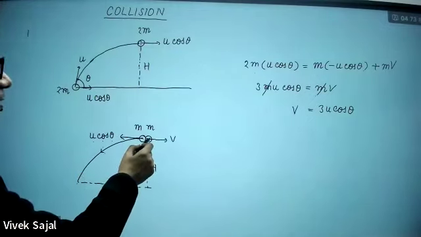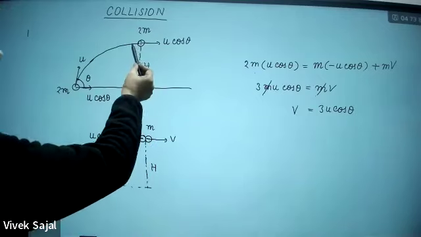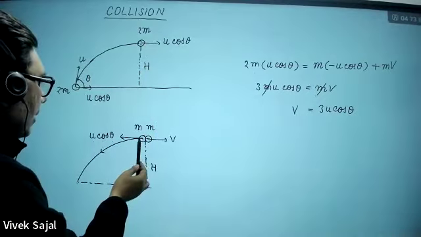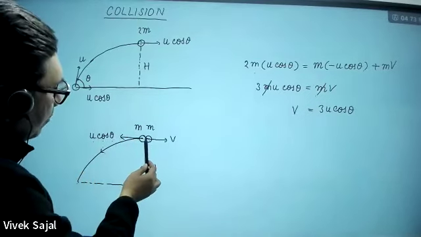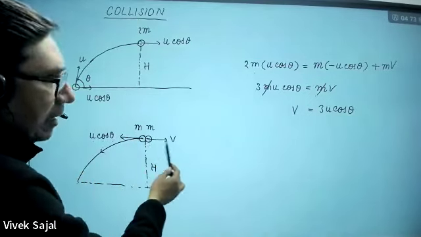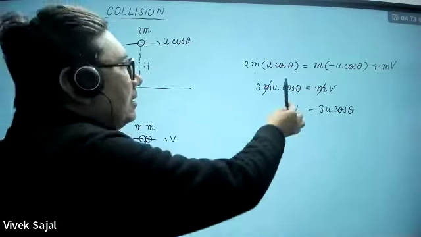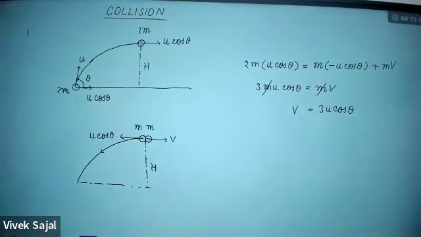Second part, I'm assuming its velocity is v in this direction. Why? Because the initial momentum was horizontal in this direction. A part of the momentum is in the horizontal direction but in the opposite direction. So automatically its momentum should be in this direction too, due to the conservation of linear momentum. I created this equation and found this v in this way. Is it clear?